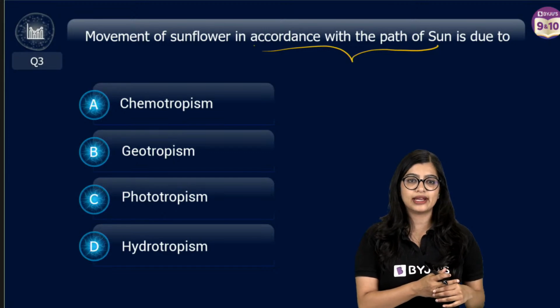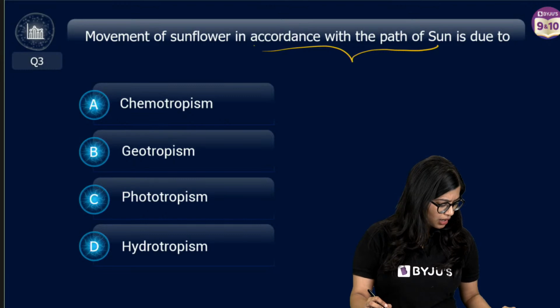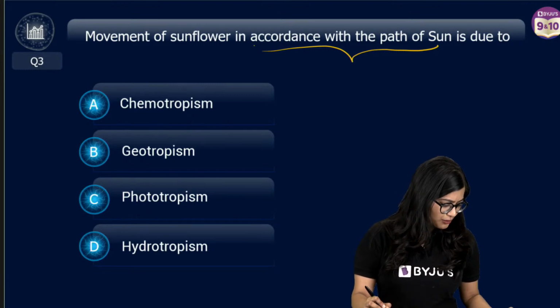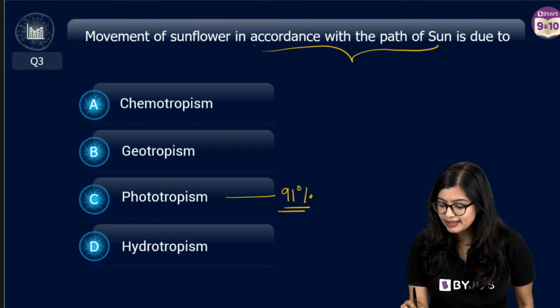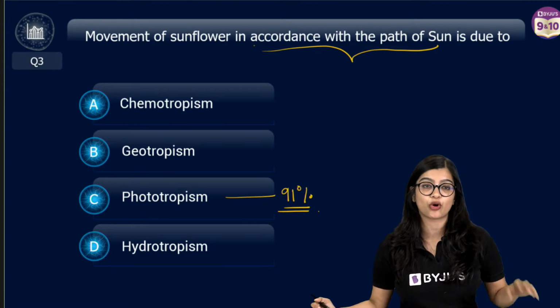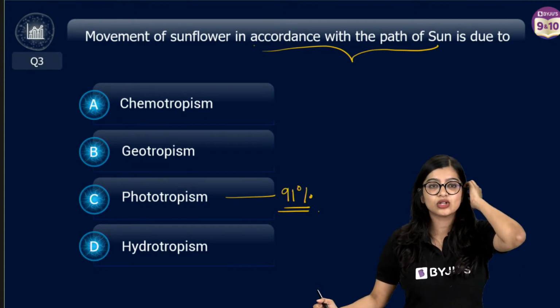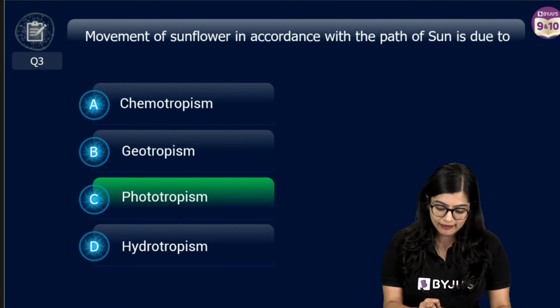Yes, yes, I know. Many of you have it during September, I think, right? Very good, all of you. I think we can wind up the polls, Ranjit. 91% of you have told me that, ma'am, the correct answer is option C, phototropism, right? ANS also I will explain, Ishan. Just give me 2 minutes. Yes? Okay. So very good, all of you.